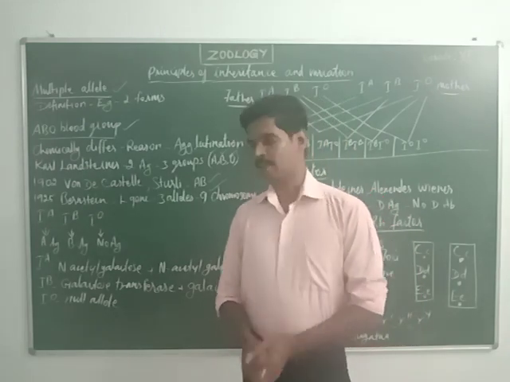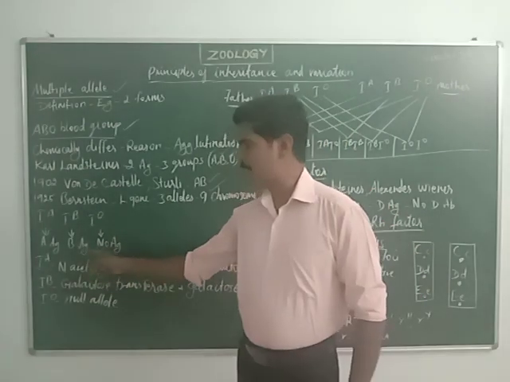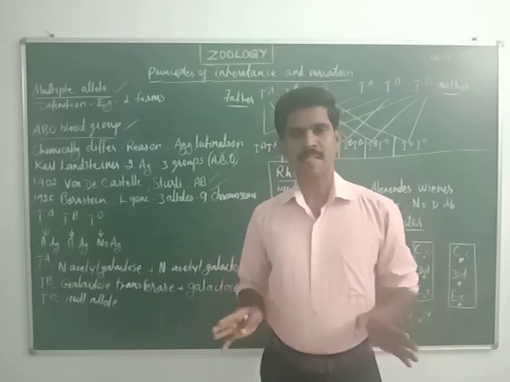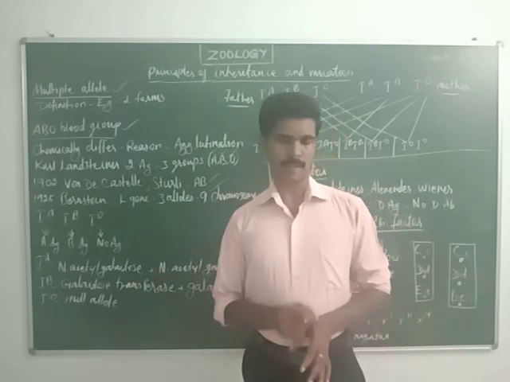The IA allele and IB allele are always dominant to the IO allele.